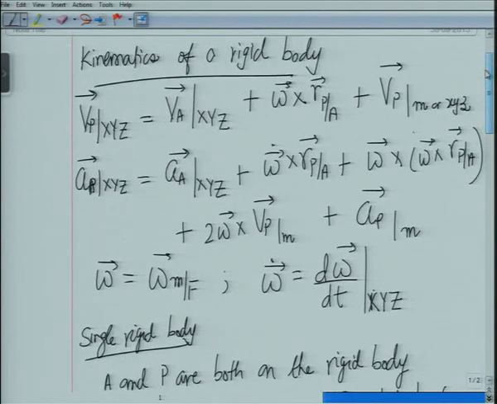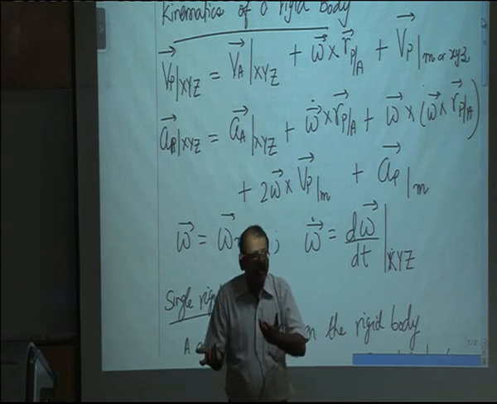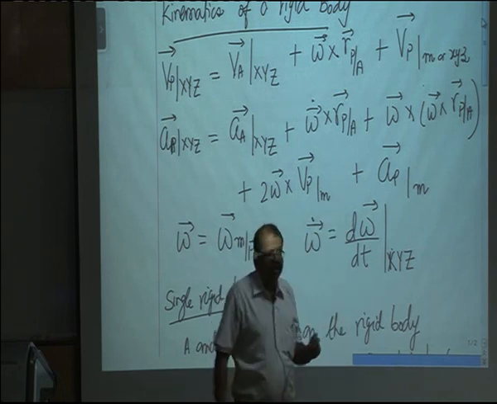Vp is equal to Va plus omega cross RPA plus Vp with respect to M. Now we want to find Vp. Va is already known to us. Now omega cross RPA, these are terms we know: omega vector, we know RPA vector. So therefore we'll have to just work this out.